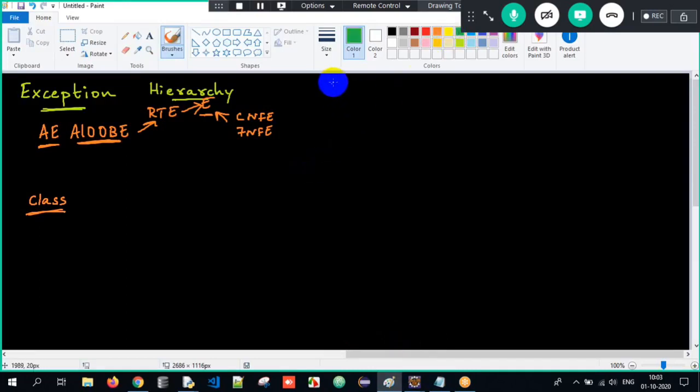So here you have to write try, open curly braces, close curly braces. This is the scope of the try block. If you have try, you mandatorily should also have a catch block. Catch, open curly braces, close curly braces. So try and catch blocks are like couples. They have to always be together.